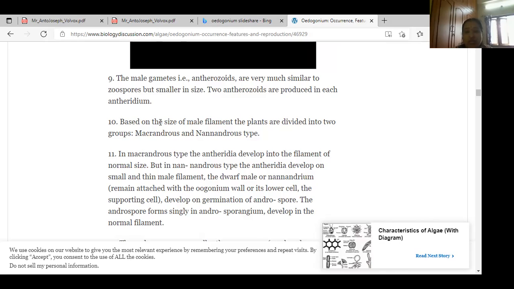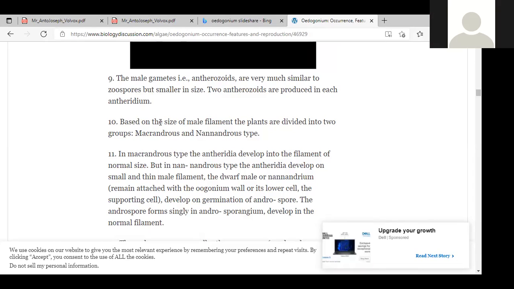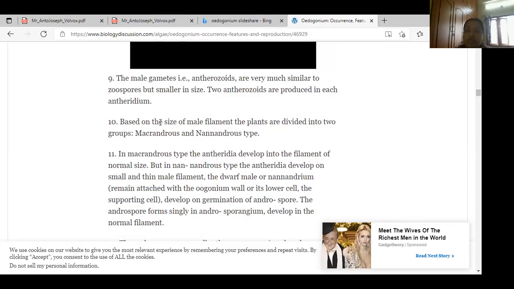What are you? Can anyone tell me? Macrandrous and Nannandrous. These names are how the divisions are made, based on the size of the male filament, in the plants.